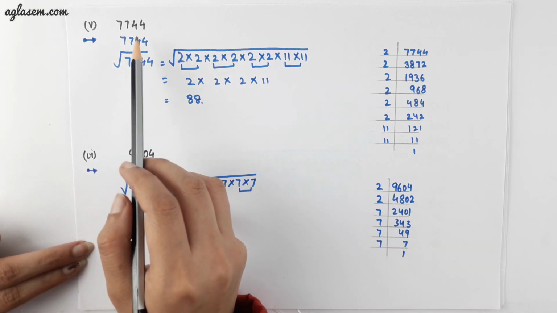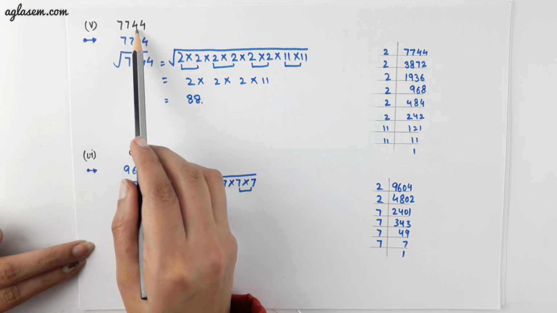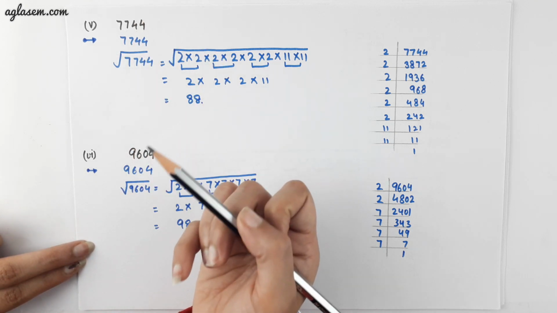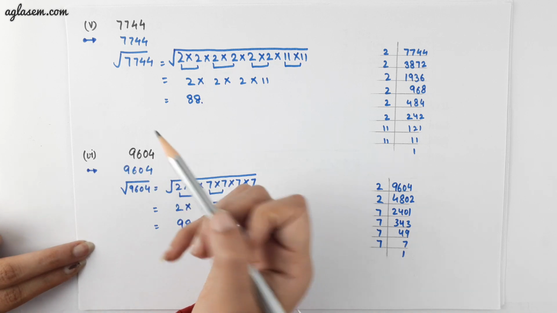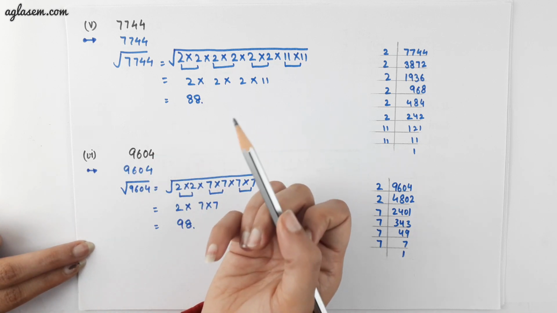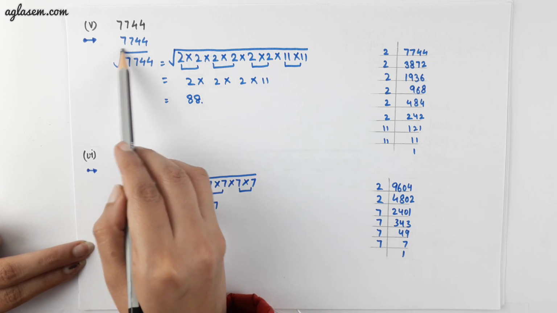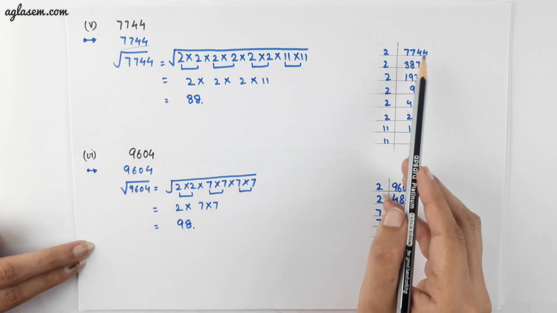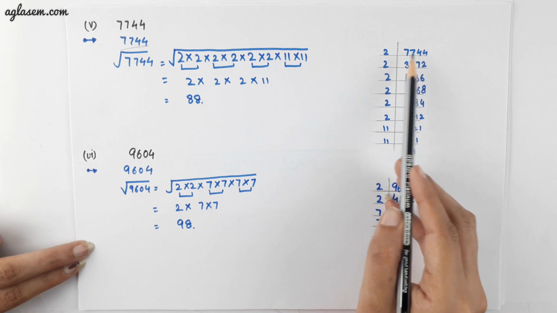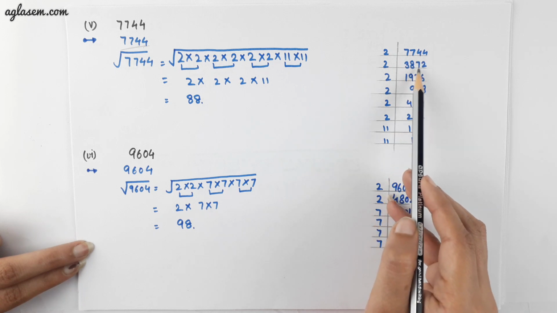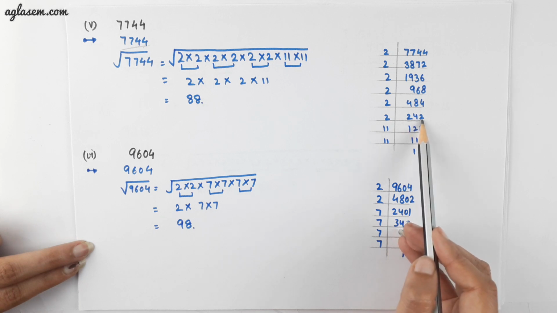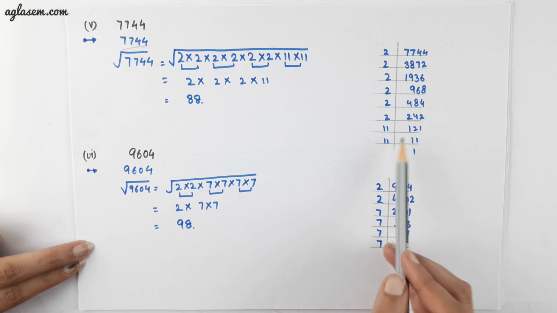The fifth part of the question is 7744. Here also we will put the same approach for finding the square root of the given number by doing prime factorization, that is dividing the given number by the least prime number first. So, when we divide 7744 by 2, we will get 3872. Till the time this number is divisible by 2, we will keep dividing; then we will move ahead to the next prime number.